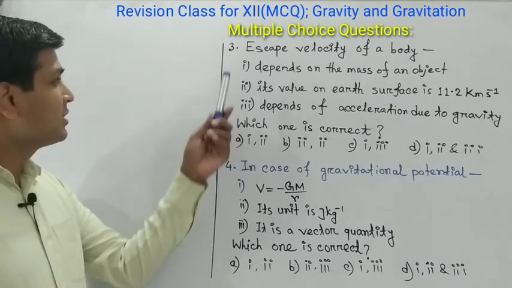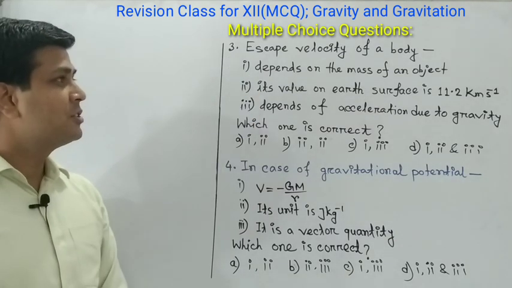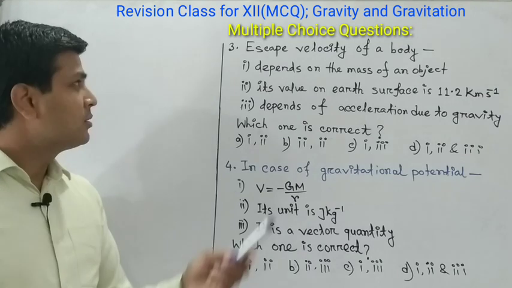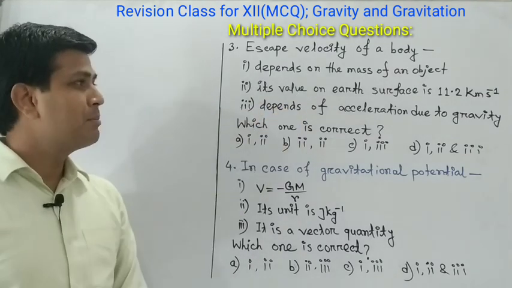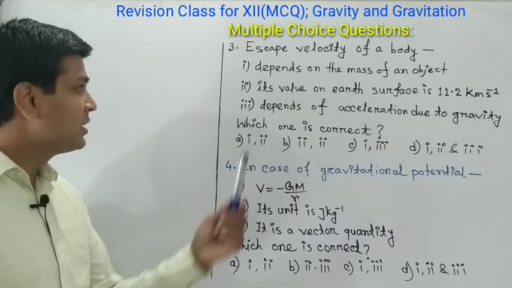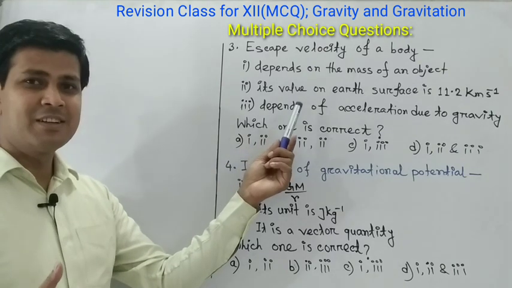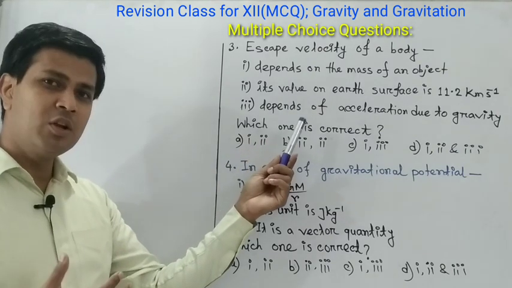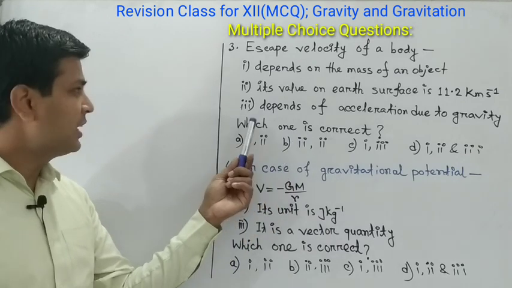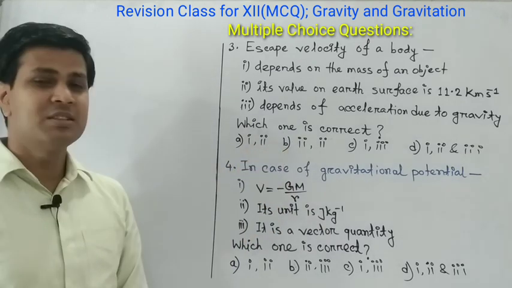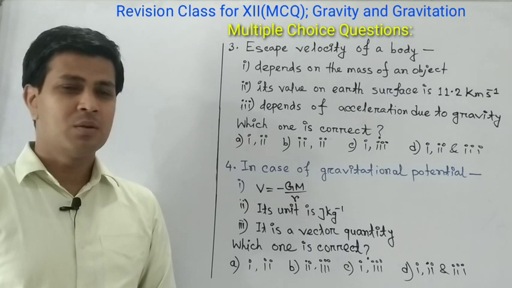Now a multiple choice question. Look at the question. The question says escape velocity of a body. Option 1 is depends on the mass of the object. Option 2 is its value on the earth's surface is 11.2 km per second, and option 3 is depends on the acceleration due to gravity. So which option is correct?